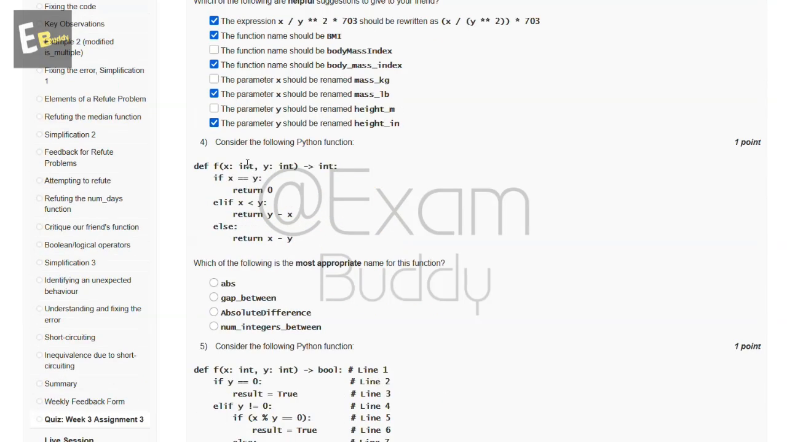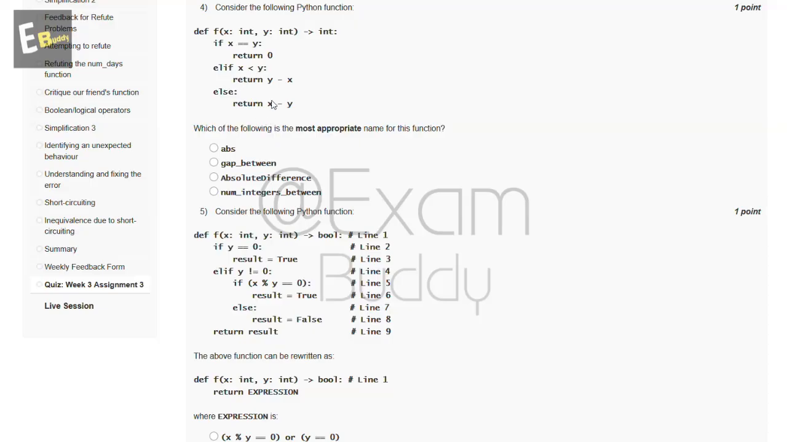Now the fourth question is: consider the following Python function. So this is our Python function, and which of the following is the most appropriate name for this function? So the answer of our fourth question is B.